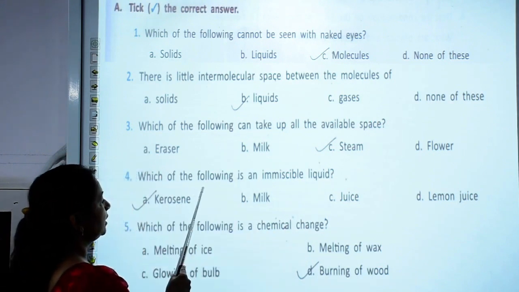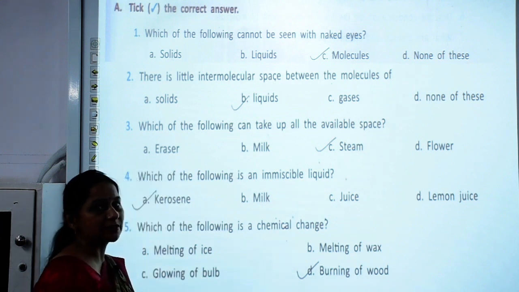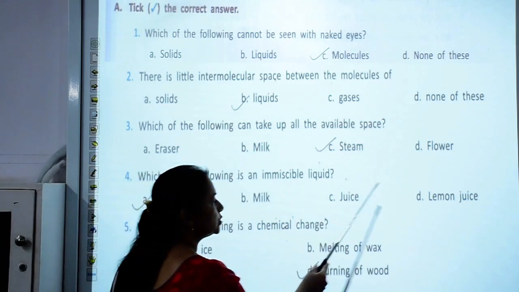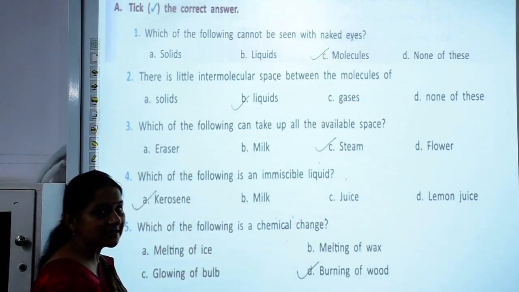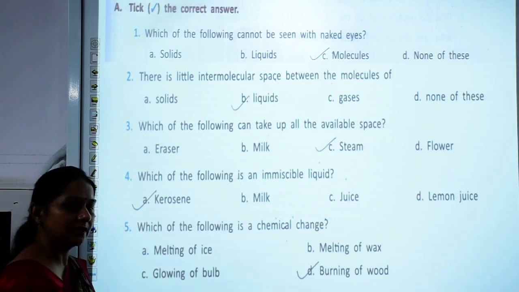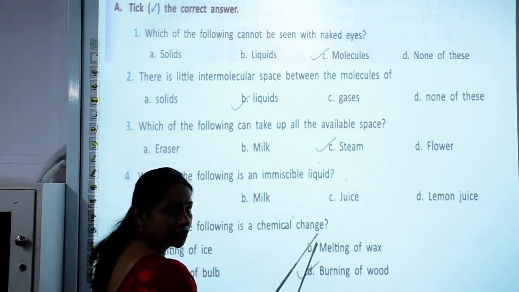Now, which of the following is an immiscible liquid? Immiscible liquids means which do not mix with water. So among these, kerosene, milk, juice and lemon juice, which one is immiscible? Kerosene is immiscible, it does not mix with water. Which of the following is a chemical change?